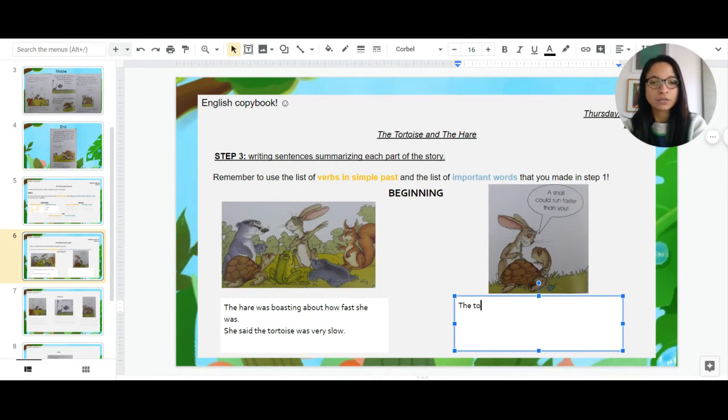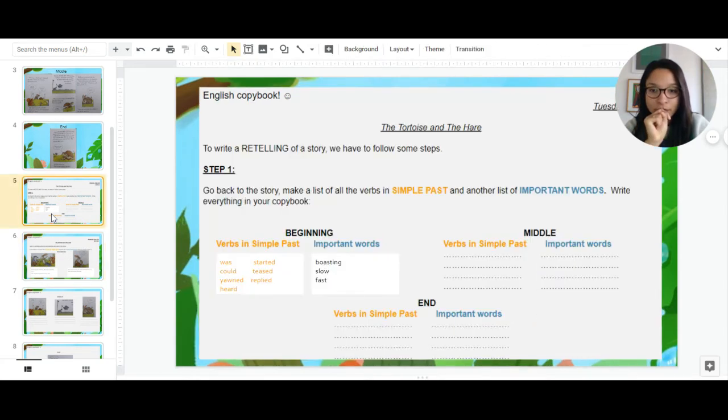We can say the tortoise said she could reach the end of this field before the hare. Okay? So in this way, I am also using the verbs and the important words I chose in step number 1. Okay? So this will be very useful at this time.